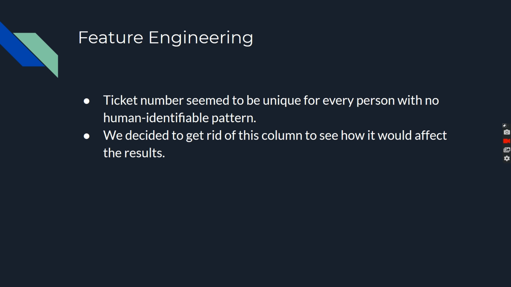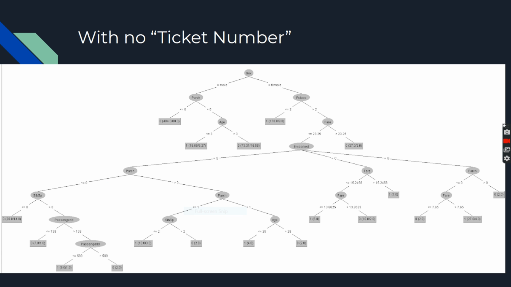So next we did some feature engineering. Since ticket number seemed to be very unique and it had no noticeable pattern, we decided to remove that column and see how that affected the results, since it was being used previously in the tree, but clearly using that ticket number to predict survival was overfitting to the training data. Without the ticket number, we got this tree. Now, it's still a fairly large tree, but it's obviously much more readable, and it still increased the accuracy just as much.